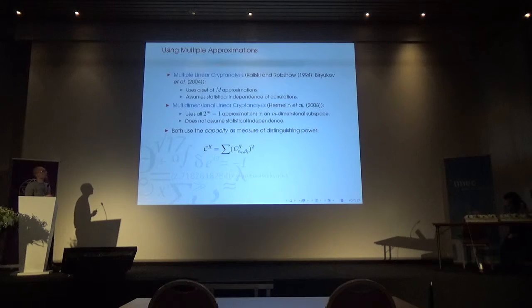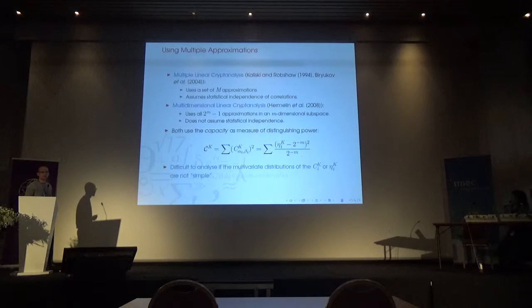Both of these methods use what we call the capacity to measure the strength of the distinguisher. This is the sum of squared correlations, and it is, of course, also key dependent. For multidimensional, we can actually calculate it using these multidimensional probabilities. I won't get too much into this. But here we again have the problem that this value is extremely difficult to say anything about if these correlations are not statistically independent. If they are statistically independent and normal, then this is a chi-square distribution, but that might not necessarily be the case.